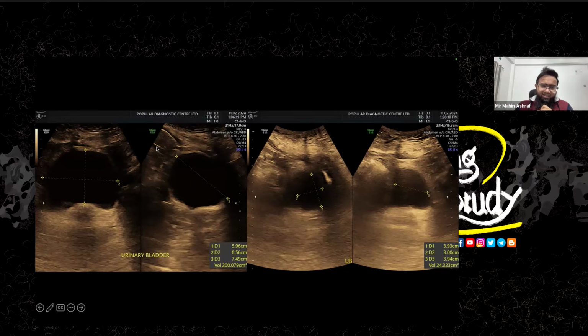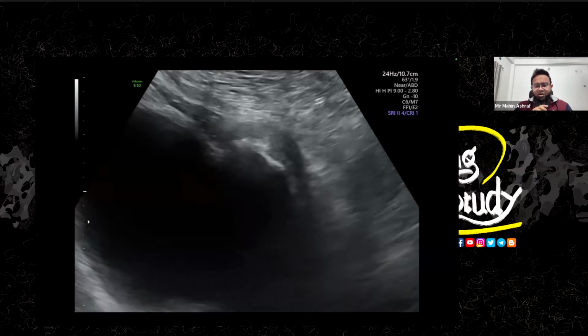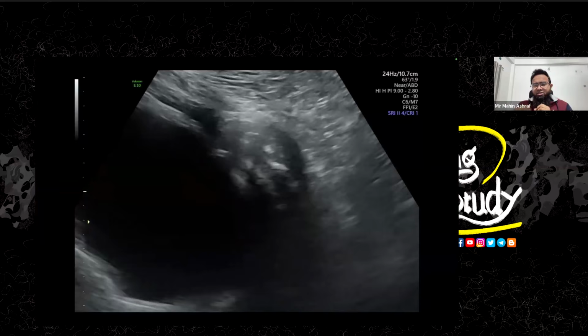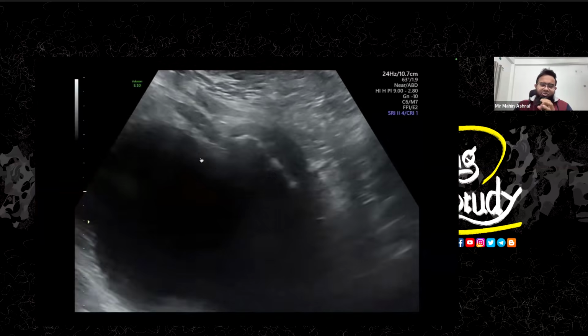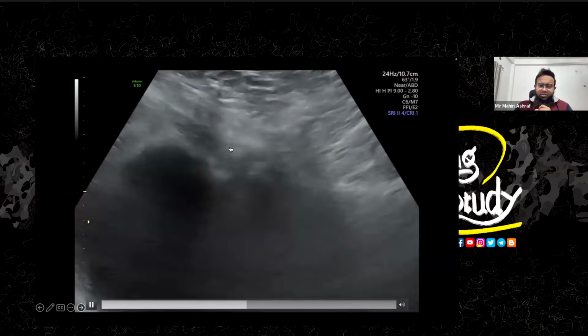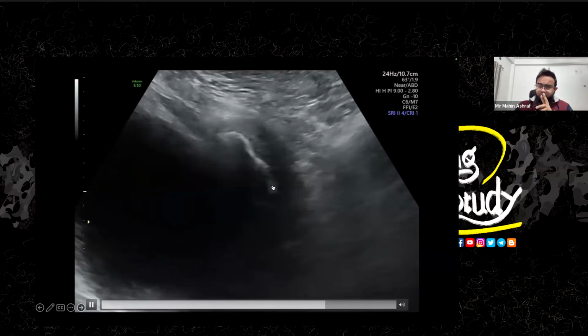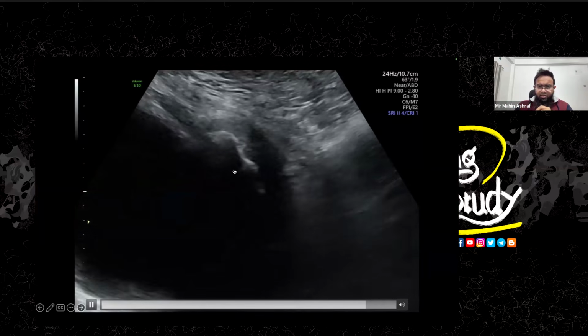So let's look at that part. This is the longitudinal section of the urinary bladder. We are checking this structure here. It is anterior to the urinary bladder, and you can see this is an echogenic structure. So two echogenic structures, this one and this one.